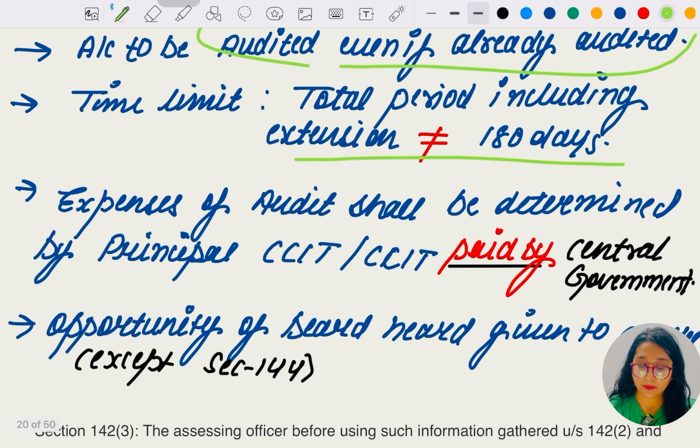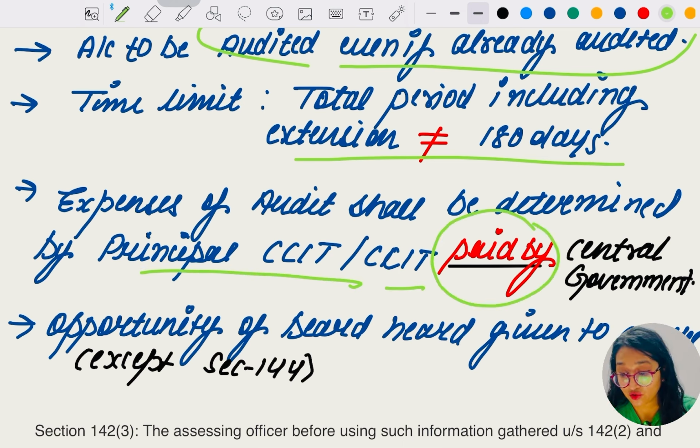Expenses of audit shall be determined by whom? Who is going to appoint the auditor in this case, and who is going to pay the remuneration to the auditor? Expenses of audit shall be determined by the PCCIT or CCIT, and paid by whom? Paid by the central government. So here the PCCIT or CCIT is going to appoint the auditor, and the central government is going to pay. Don't get confused here, they are two different parties. CCIT, PCCIT appoint and the central government pays.